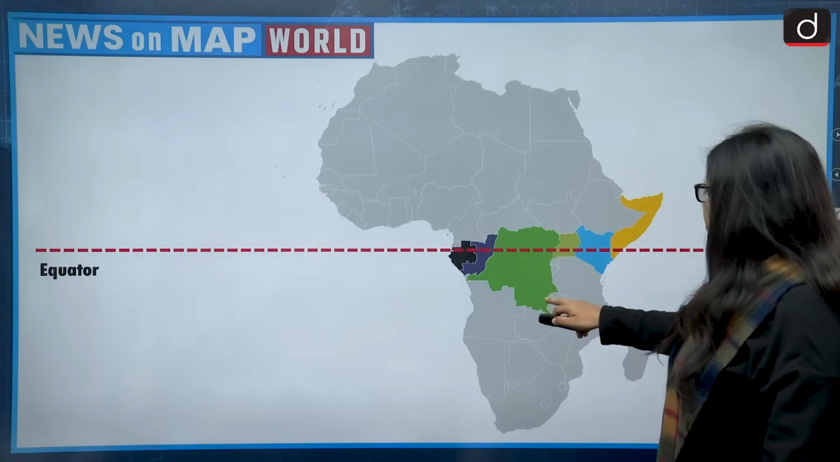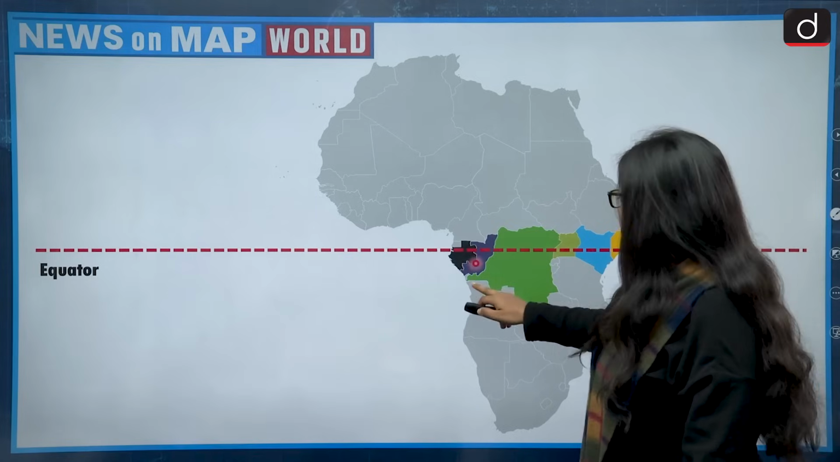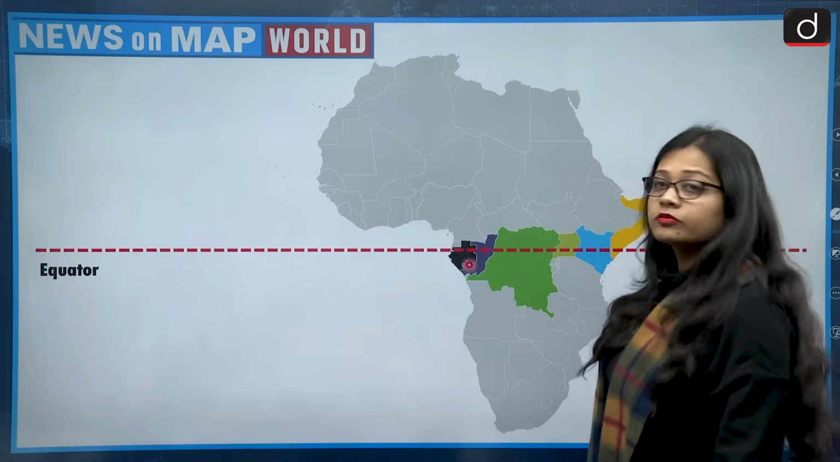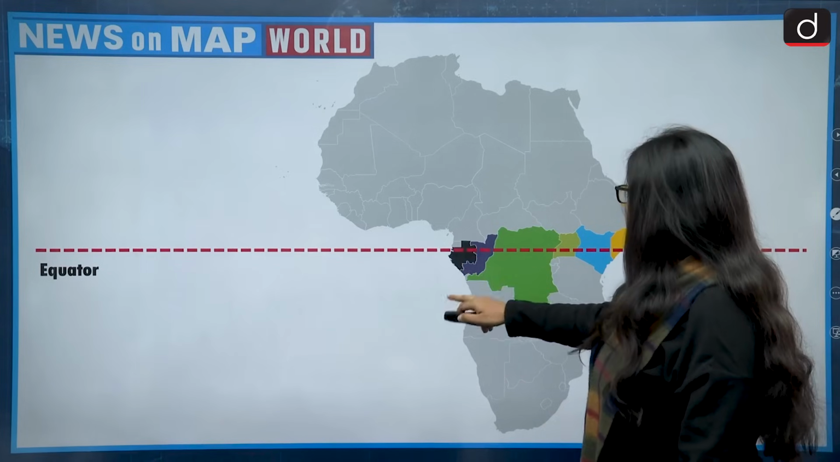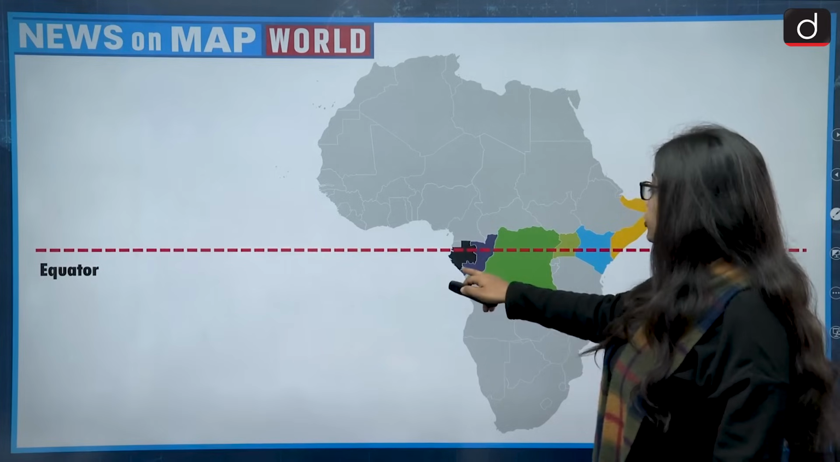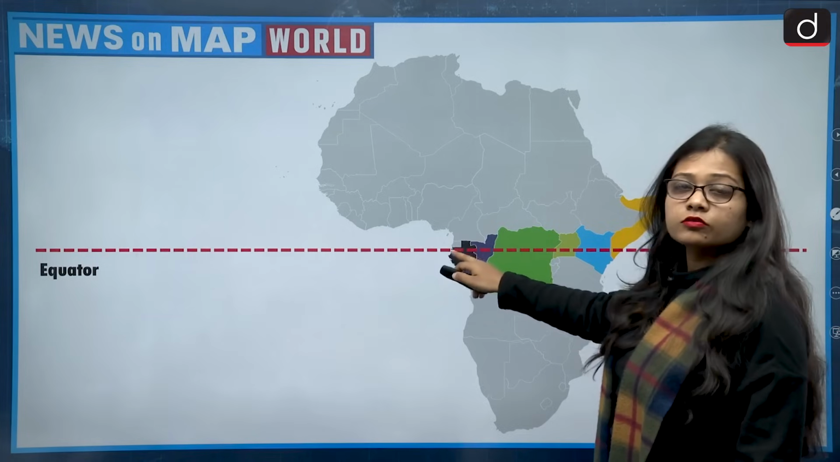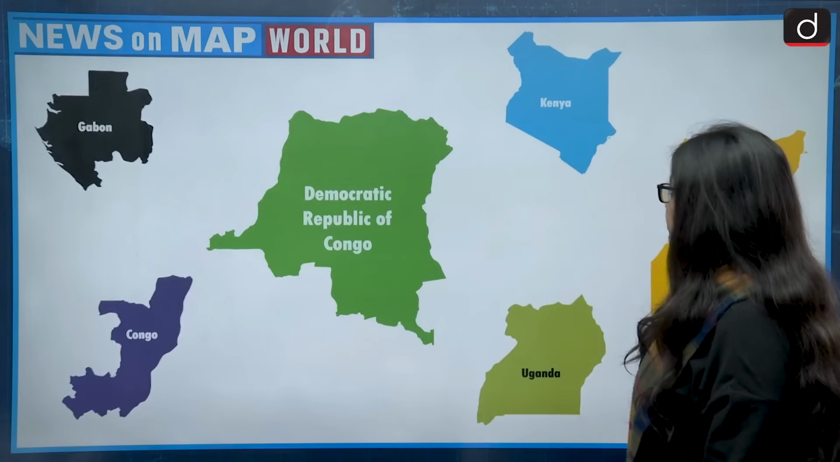Then we have DRC, that is Democratic Republic of Congo. It is also not landlocked, sharing a very small border with the ocean. Then we have the other two countries, which are Gabon and Congo. They are also not landlocked, as they are also sharing a coastline. Now let us look at these countries.